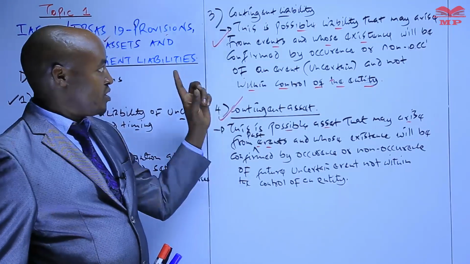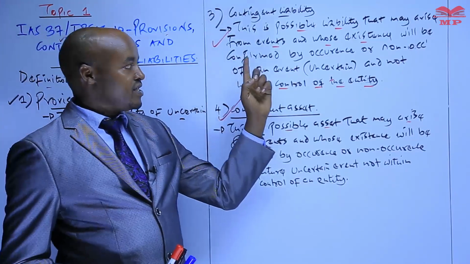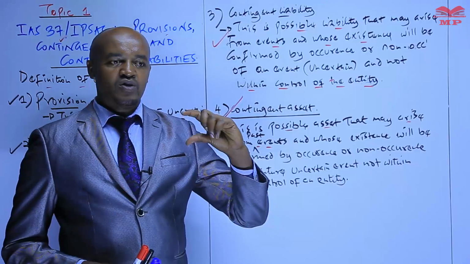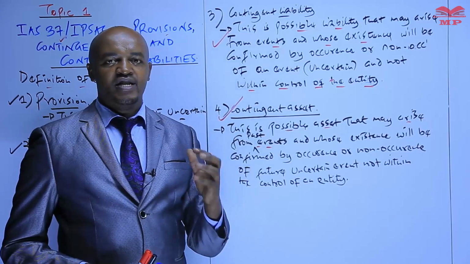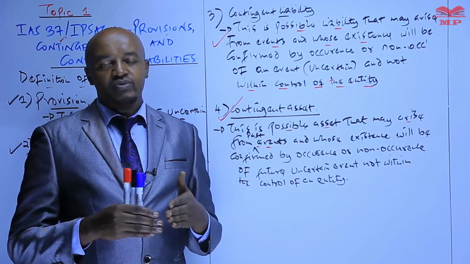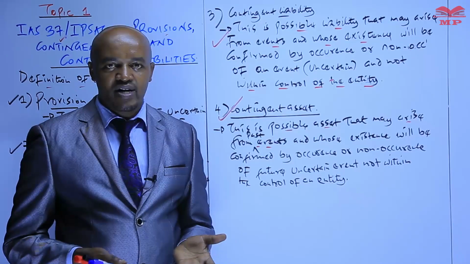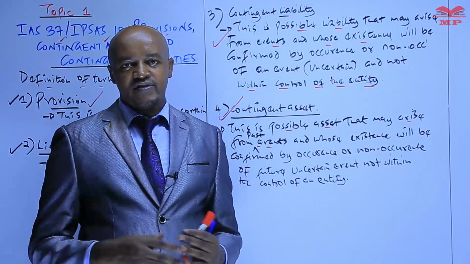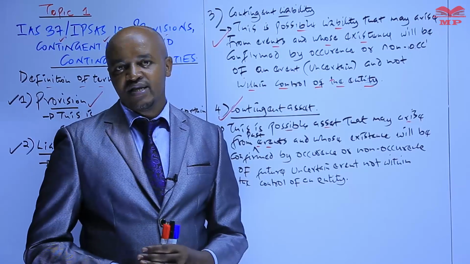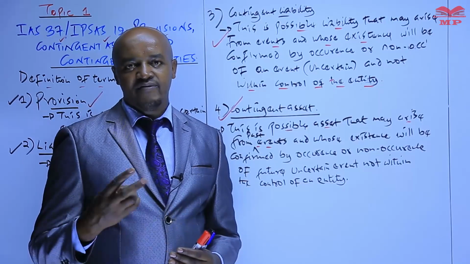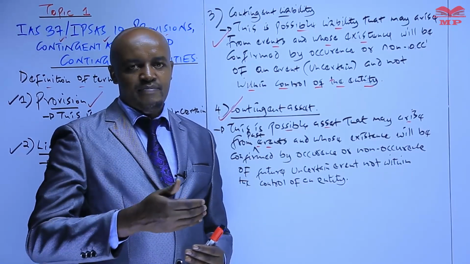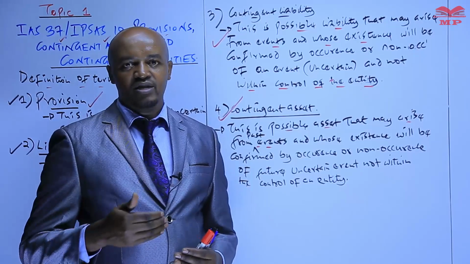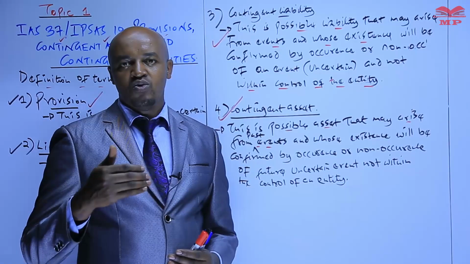Another good example of a contingent liability is warranties given by the company, or an unexpired warranty. What is a warranty? Basically, it is an assurance by the company that if some of the products which the company sells become defective, the company will accept the responsibility of repairing those products.